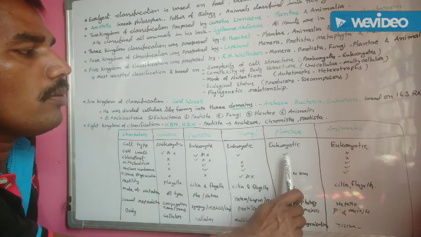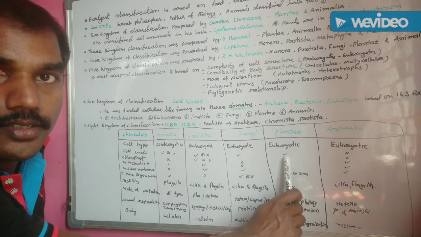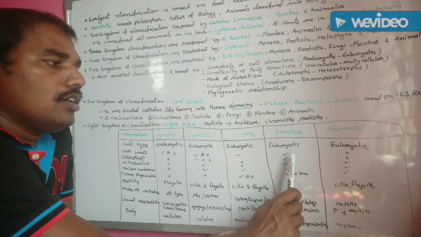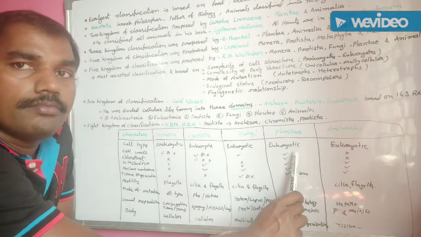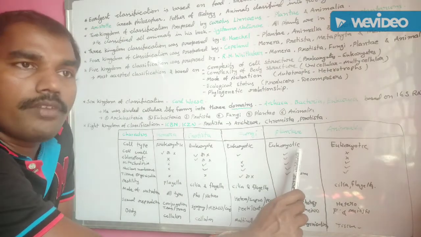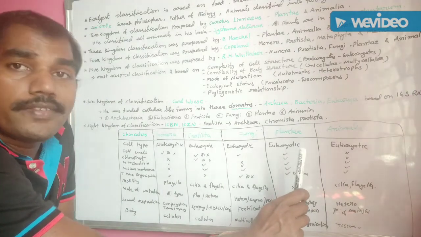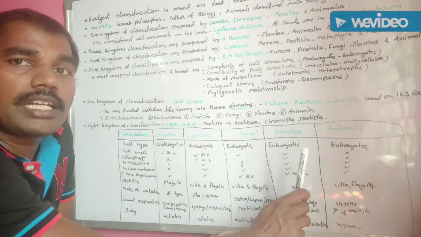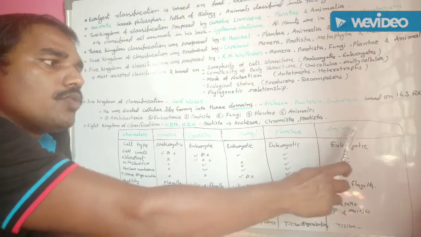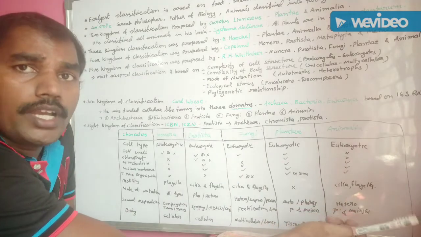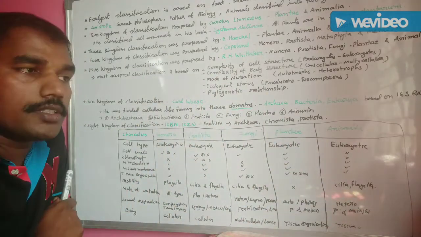In the plant kingdom, chloroplast is present. With the help of this, they perform photosynthesis. With the help of photosynthesis, photon energy is converted into chemical energy. Next one, Animalia. These are completely heterotrophic organisms, so chloroplast is absent.